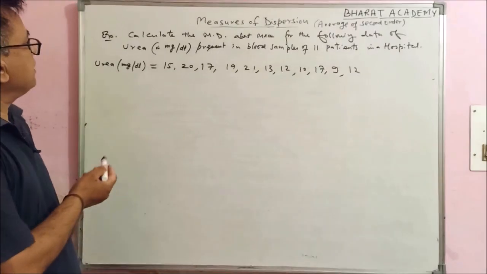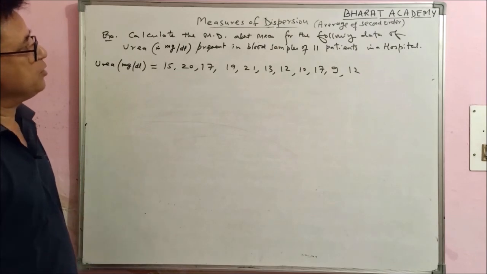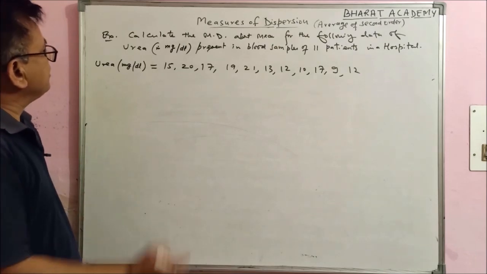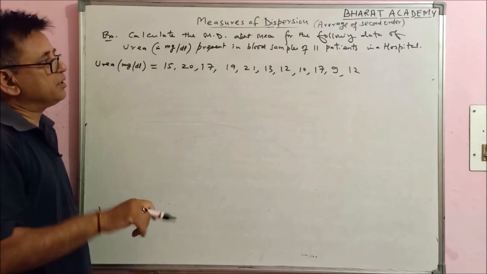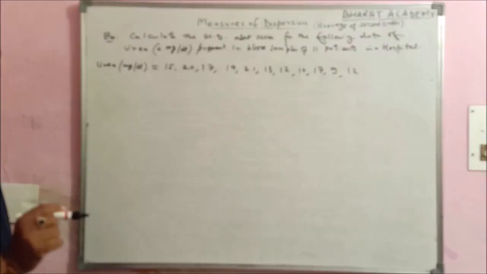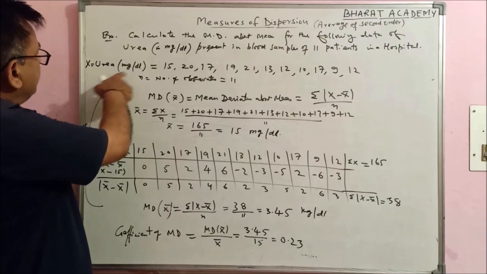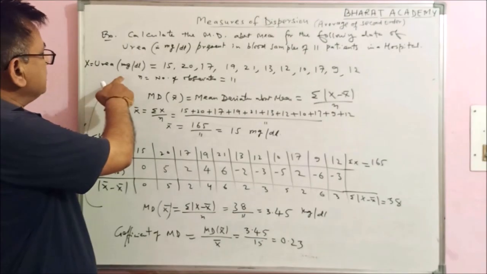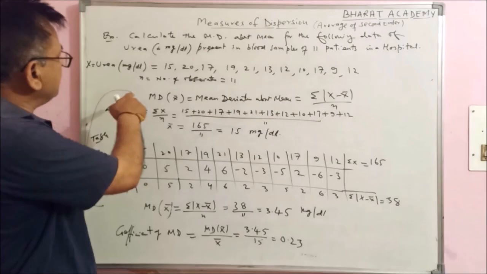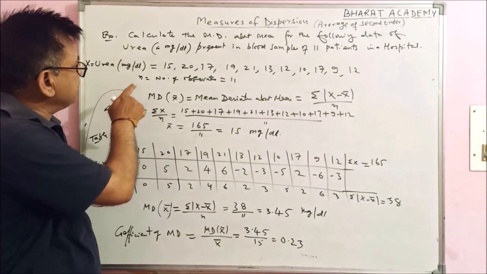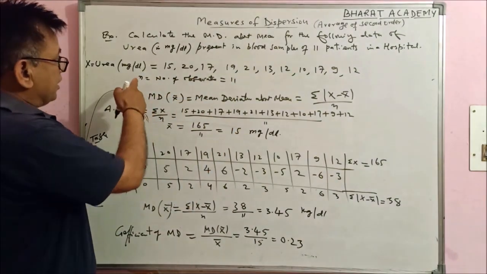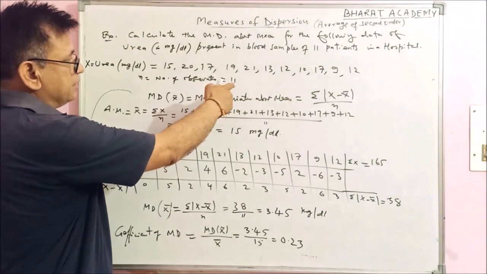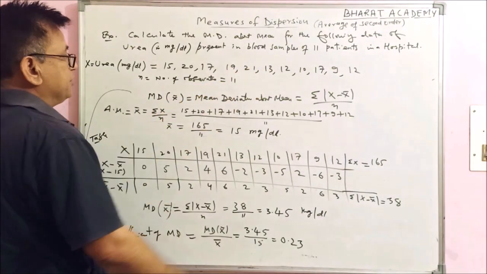Now the example is: calculate the mean deviation about mean for the following data of urea in milligram per dl present in the blood sample of 11 patients in hospital. Now the variate is urea. In this case, the content of urea in milligram per deciliter is 15, 20, 17 up to 12, and the number of observations here is 11 patients.